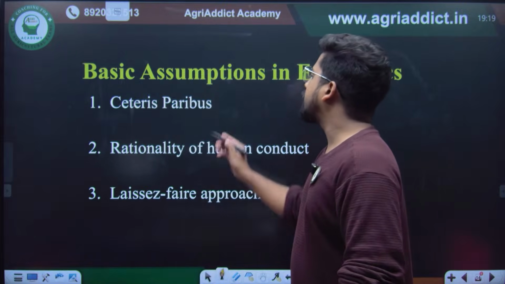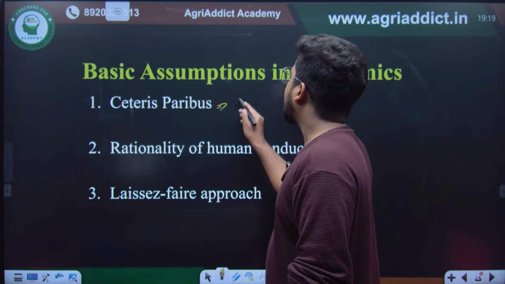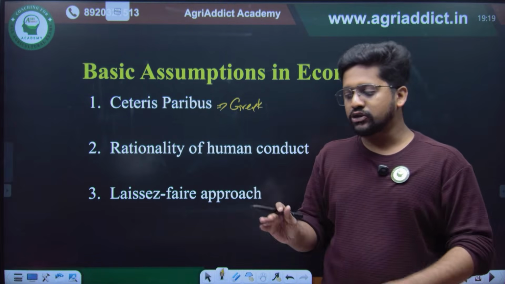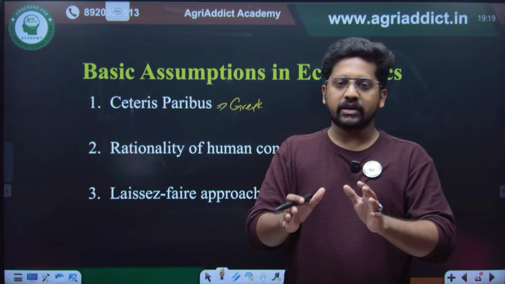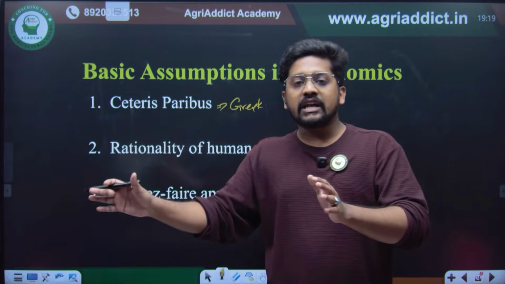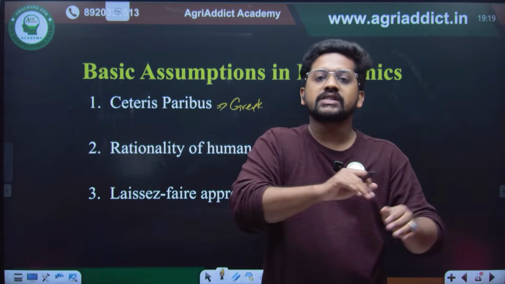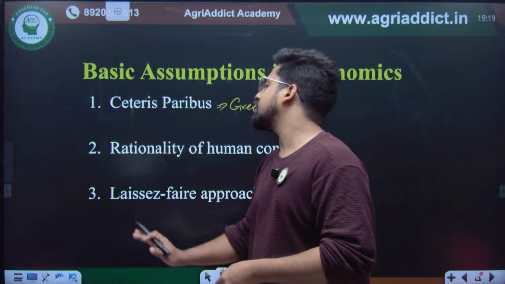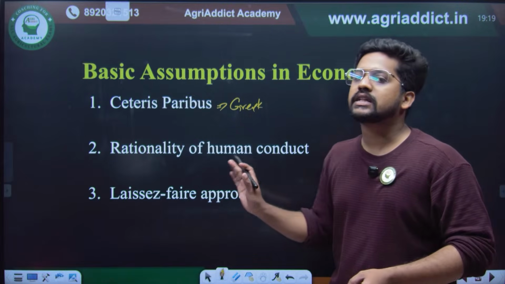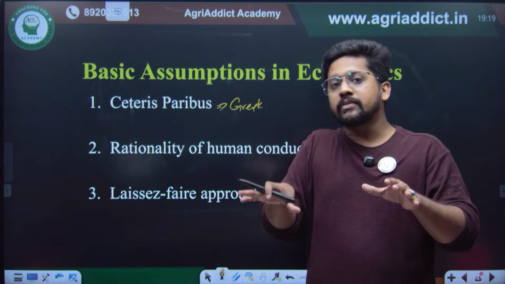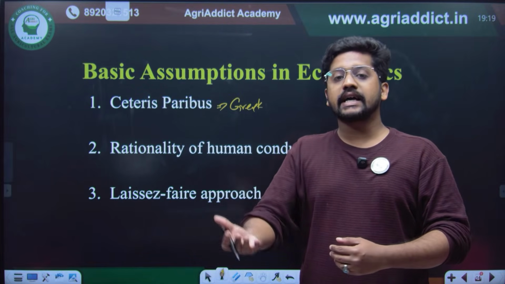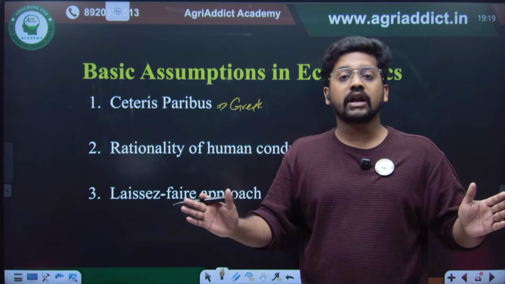First one is ceteris paribus. Ceteris paribus is actually a Greek phrase which means every other thing being constant. So in economics, when we are studying two variables, every other variable which affects these variables will be assumed constant. That is denoted by the phrase ceteris paribus. And the rationality of human conduct means each and every individual in the economic system is supposed to maximize their profit or maximize their satisfaction. There is no underutilization of resources.